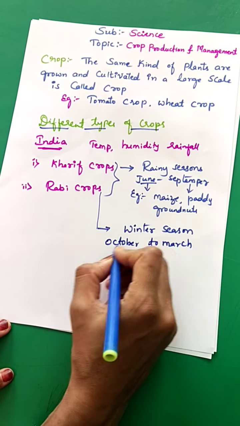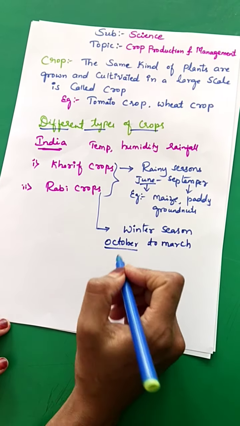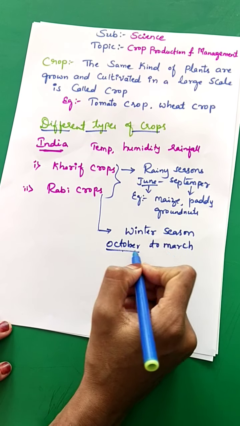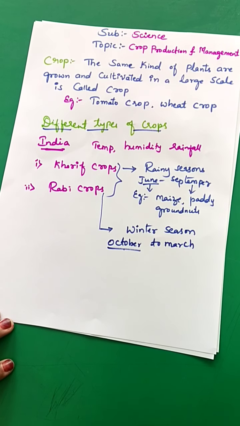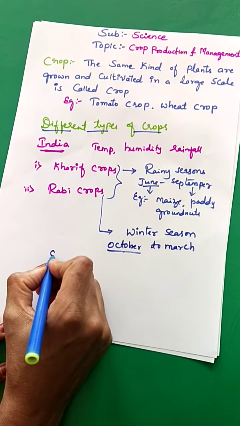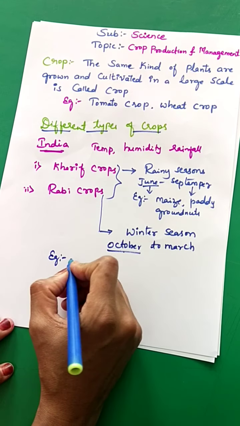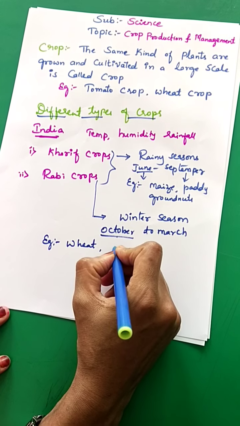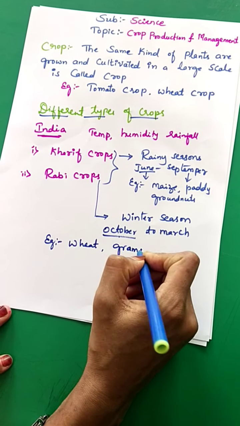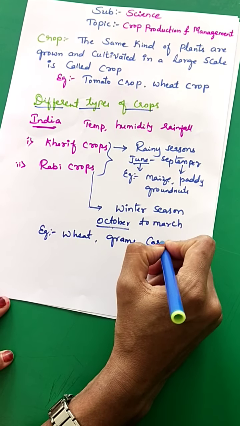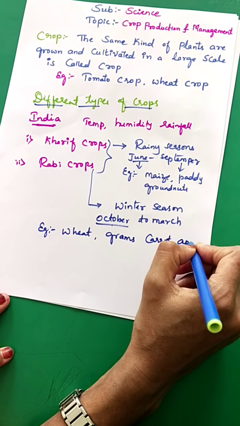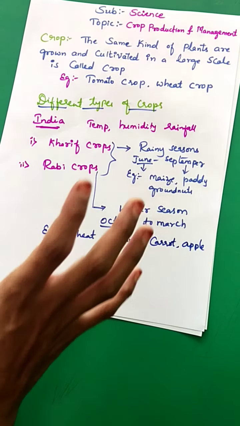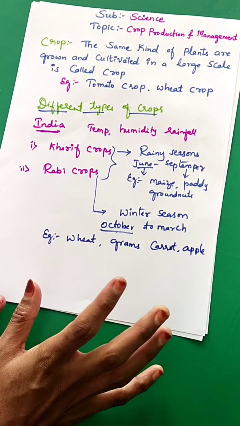So we have to sow the crops in the month of October, and they can be harvested in the month of March. Then what are the examples of rabi crops? Wheat, some grams, carrots, apples. So these are the crops which can be grown in the winter season.